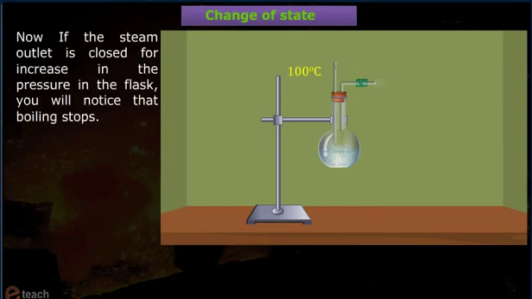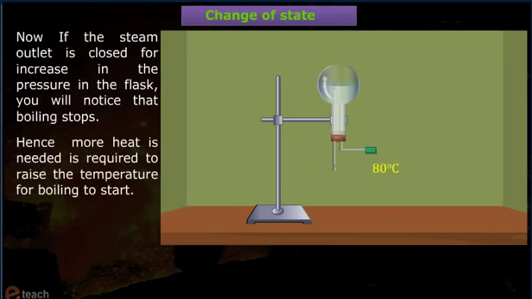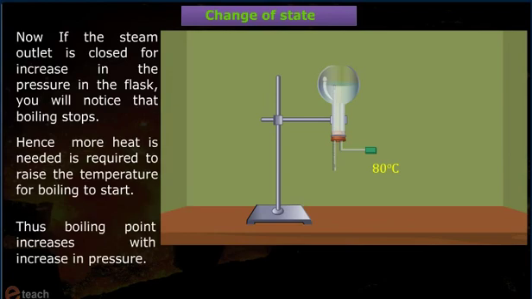Now, if the steam outlet is closed to increase the pressure in the flask, you will notice that boiling stops. Hence, more heat is needed to raise the temperature for boiling to start. Thus, boiling point increases with increase in pressure.